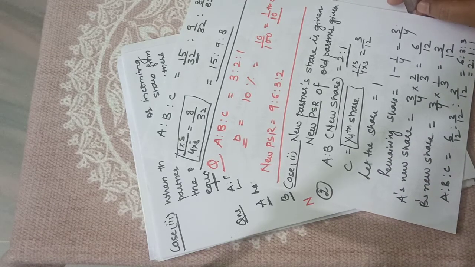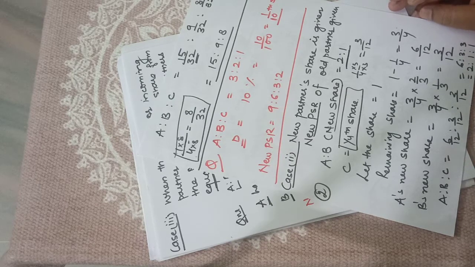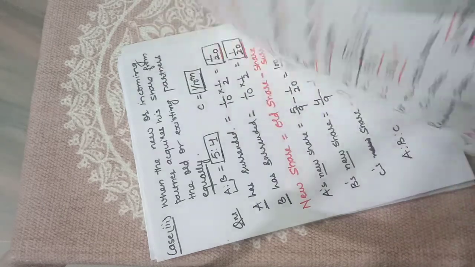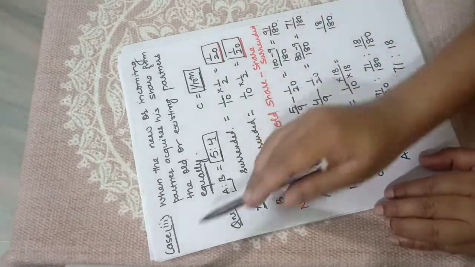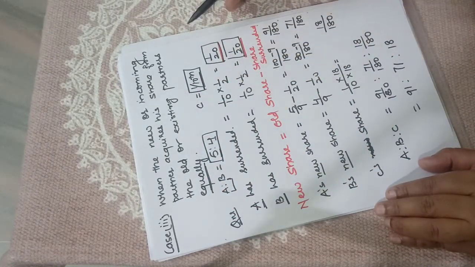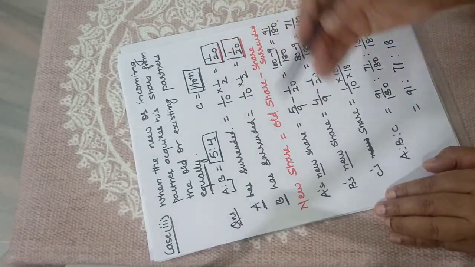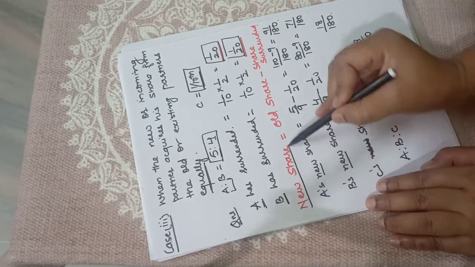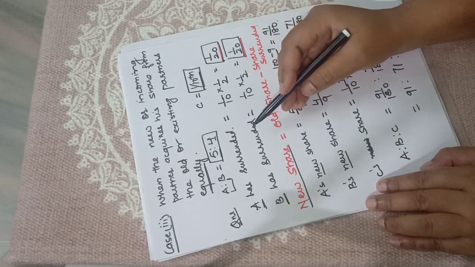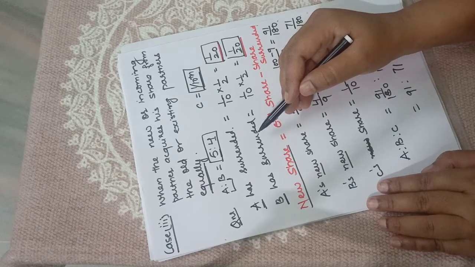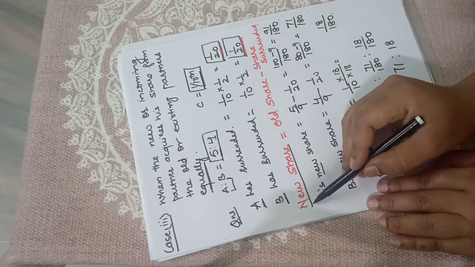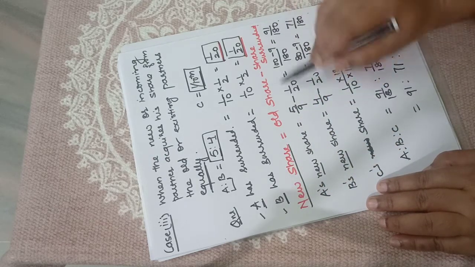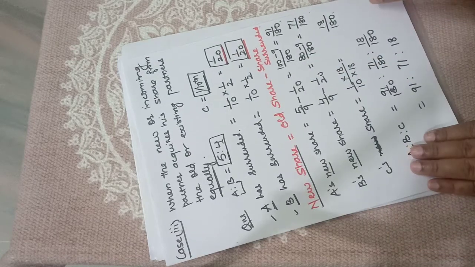It was said that A and B are partners and they will share their profit in the future in this ratio. So we did it in the same manner as in the first case. And the third one is the case when the new partner has acquired his share equally from all the old or existing partners. So we calculated the surrender or sacrifice share made by the old partners, and after that we calculated A's and B's new share by deducting share surrendered from old share. Okay, so hope you got it.